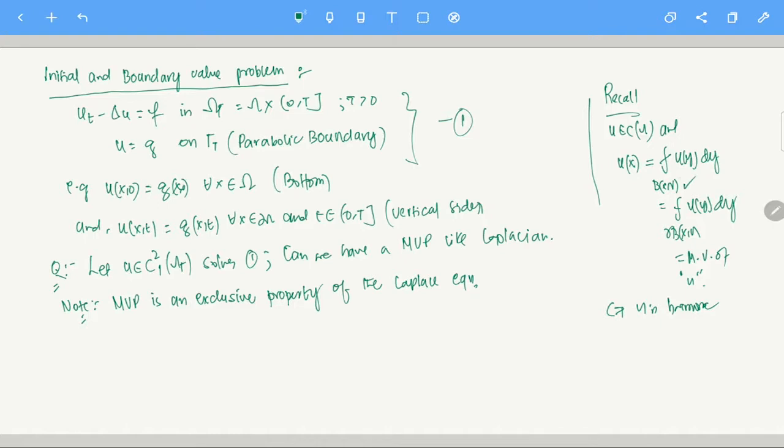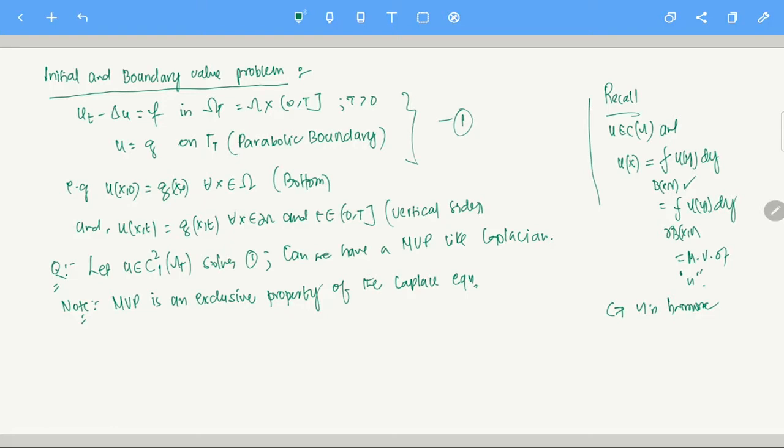I mean this: the average of u over balls. These are the usual balls which we talk about in Rn, our Euclidean balls, B(x,r). Now the question is this: in the heat equation, whenever we say mean value property, what do I mean by that?